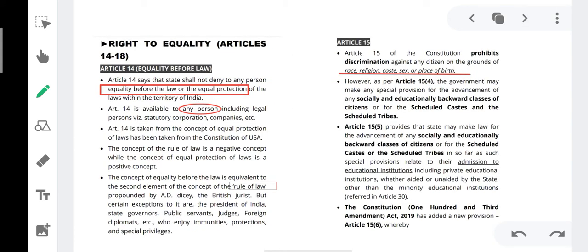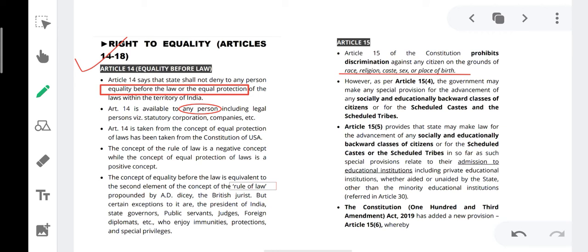Right to equality. This is the first set of fundamental rights, from Article 14 to Article 18. Article 14 says that the state shall not deny to any person equality before the law or equal protection of the law within the territory of India. Equality before the law means you may be so high but law is above you. No one is above the law.